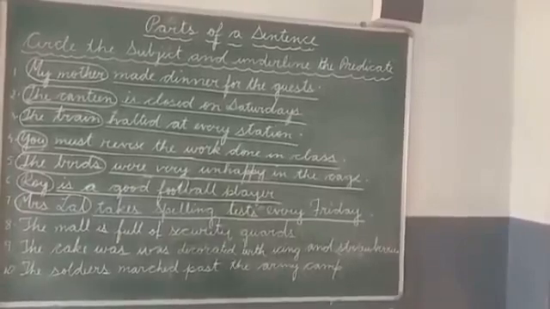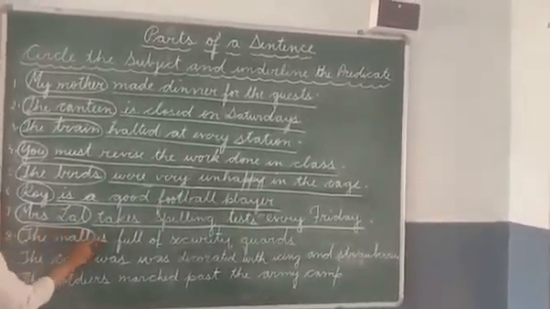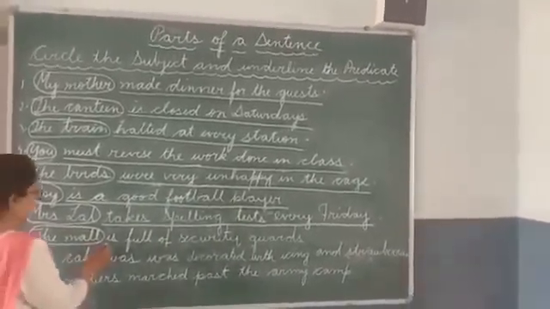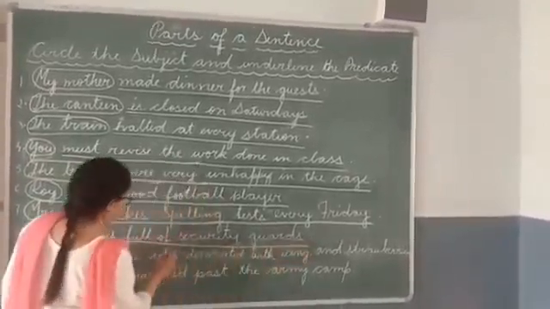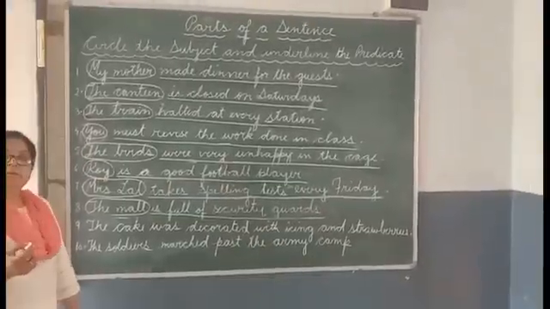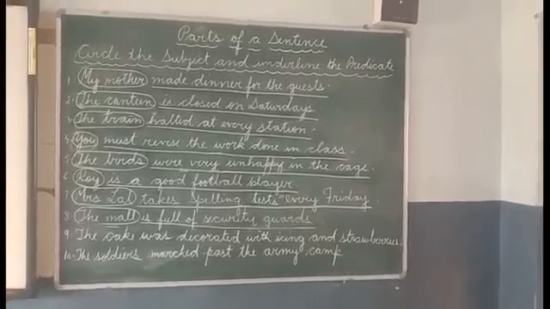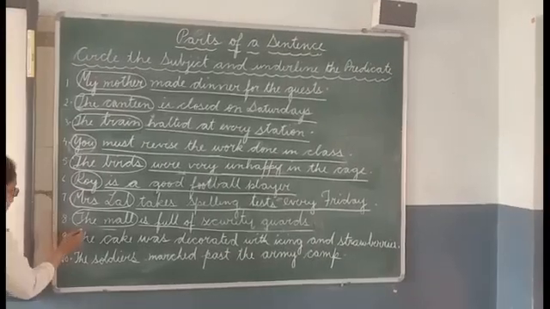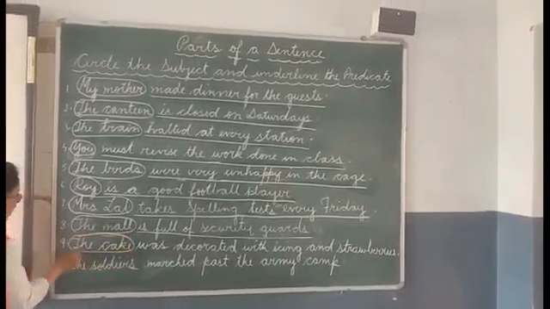We are talking about the mall. So the mall is the subject. Is full of security guards is the predicate. Number 9, the cake was decorated with icing and strawberries. So here the cake is the subject.